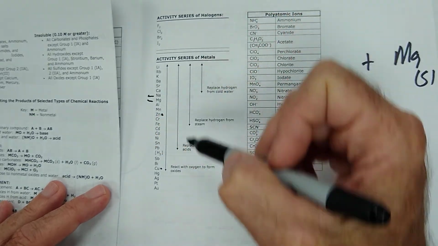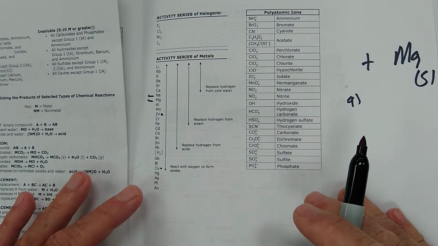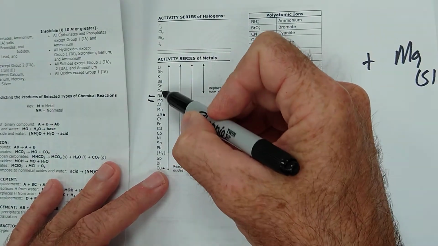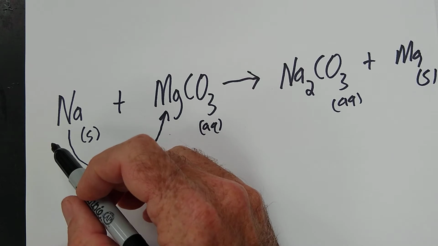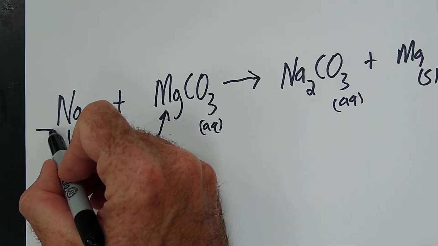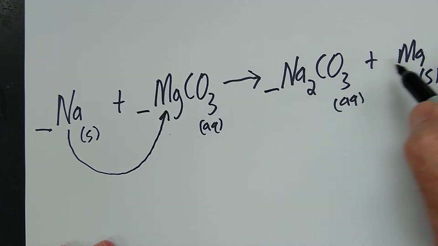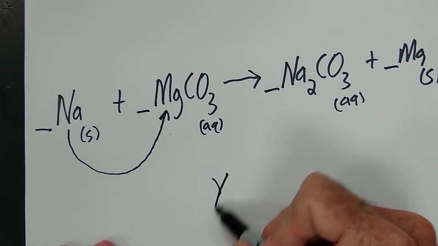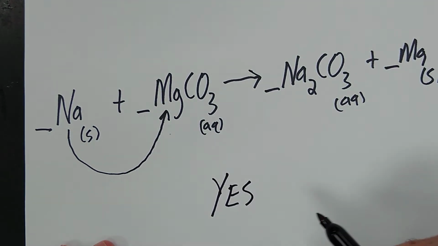So yes, sodium is more reactive than magnesium. Sodium is higher up the list. So yes, the sodium would replace the magnesium. So now we have to balance it. So yes, this will happen.